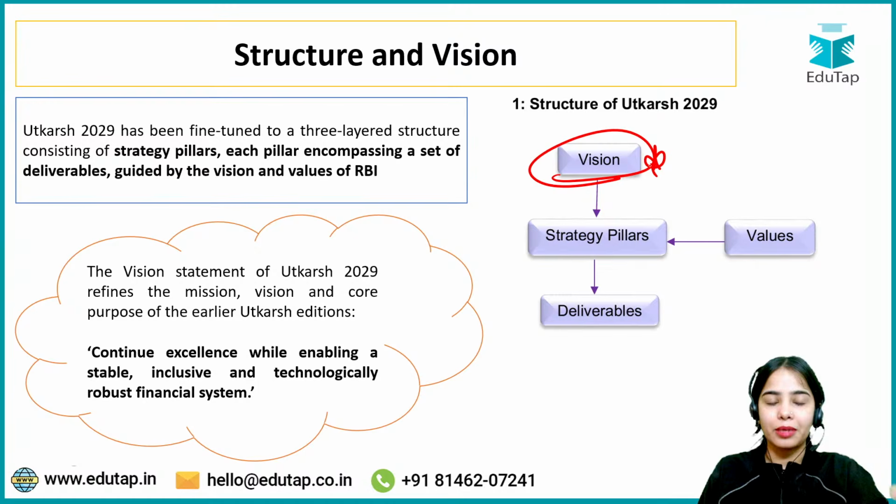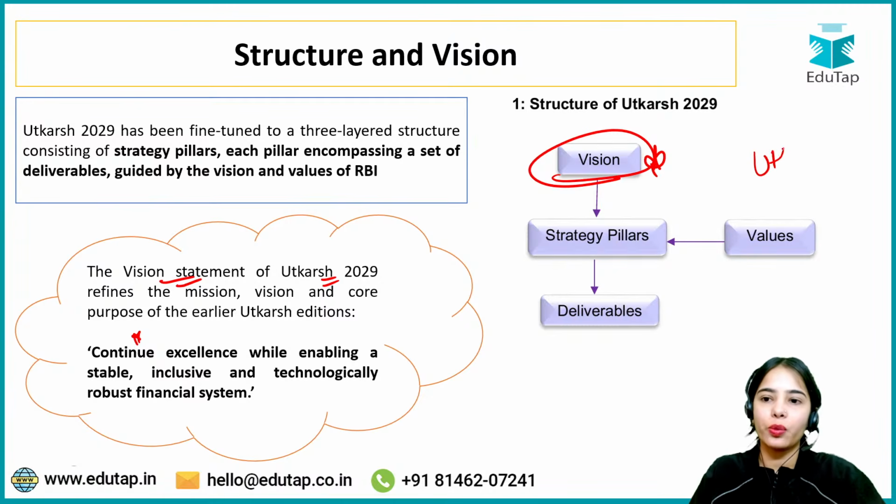The first step: the vision statement of the Utkarsh 2029 is basically continue excellence. What is the meaning of Utkarsh? Anyone has any idea? Utkarsh in Sanskrit means excellence.